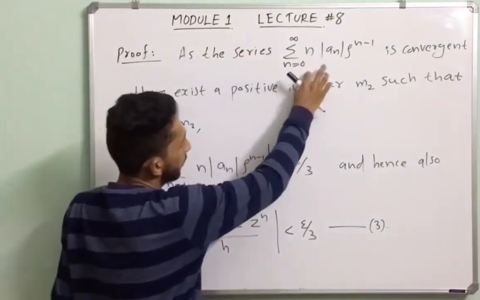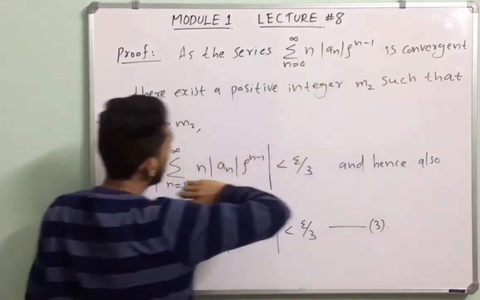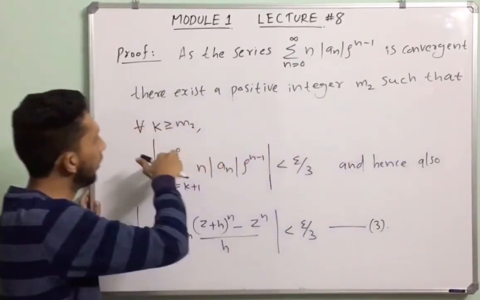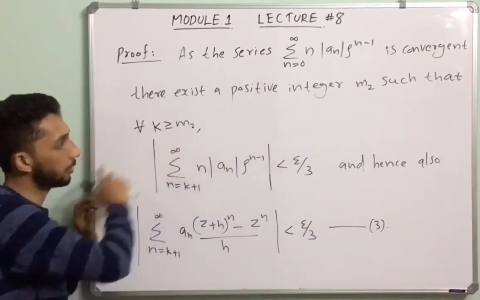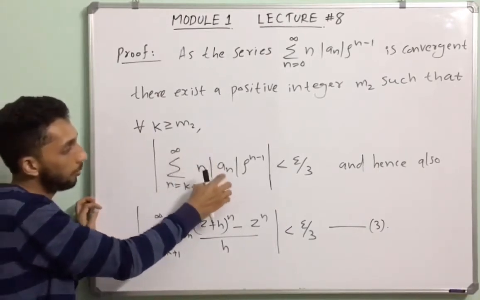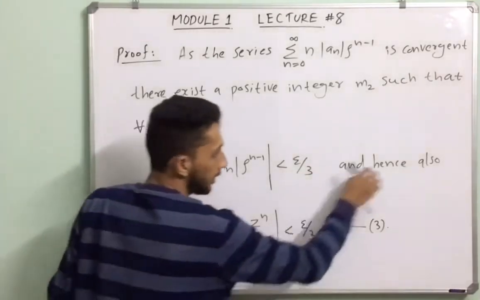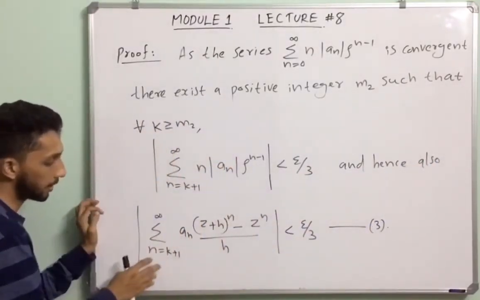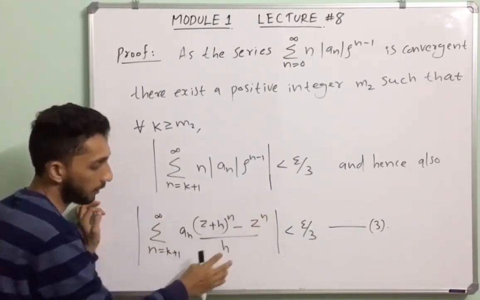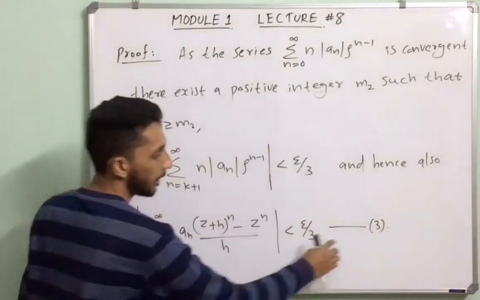As the series summation n from 0 to infinity n into mod a_n into rho raised to n minus 1 is convergent, there exists a positive integer m2 such that for every k greater than or equal to m2, modulus of summation n from k plus 1 to infinity n into mod a_n into rho raised to n minus 1 is strictly less than epsilon by 3, and hence also modulus of summation n from k plus 1 to infinity a_n into ((z plus h) all raised to n minus z raised to n) divided by h is strictly less than epsilon by 3. We just put this inequality as equation number 3.